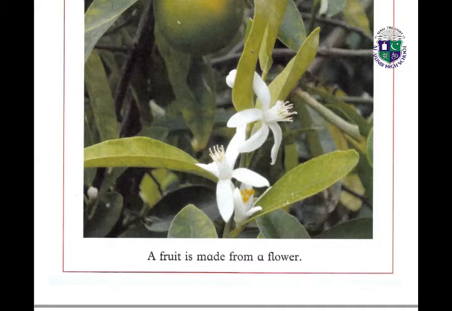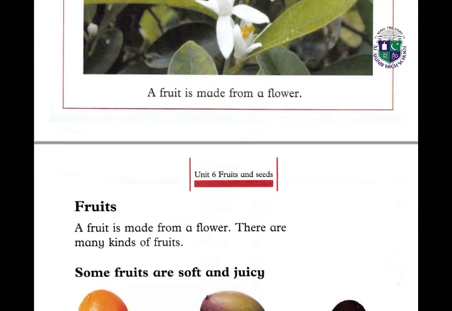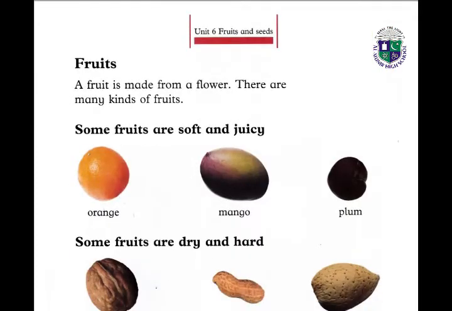Fruits and seeds. A fruit is made from a flower. There are many kinds of fruits. Now you can understand that a fruit is made from a flower. यानी एक flower से fruit बनता है, and there are many kinds of fruits.